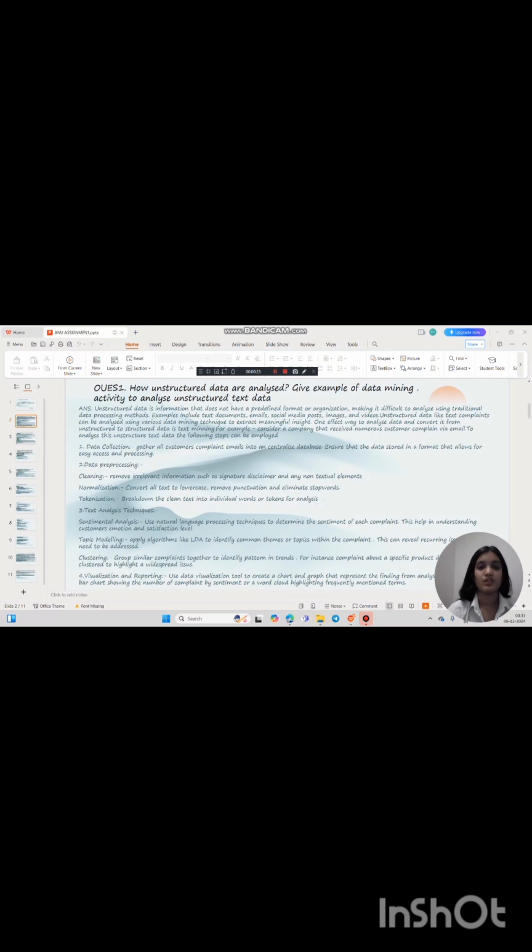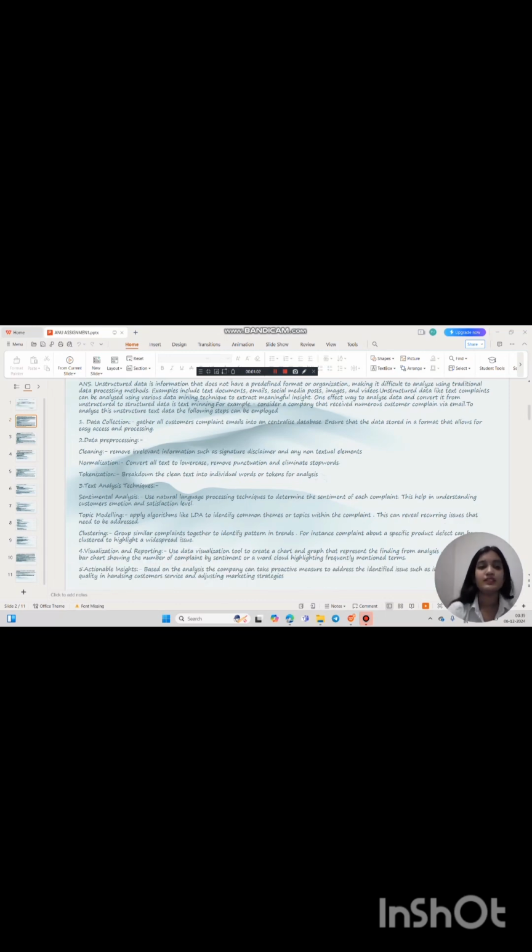Unstructured data is information that does not have any predefined format or organization, making it difficult to analyze using traditional data processing methods. Examples include text documents, emails, social media posts, images, and videos. Unstructured data like text complaints can be analyzed using various data mining techniques. One effective way to analyze data and convert it from unstructured to structured data is text mining.